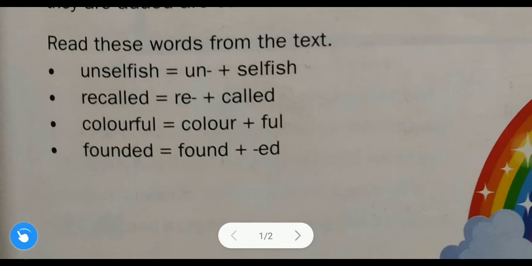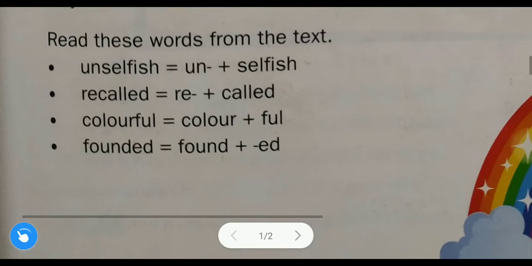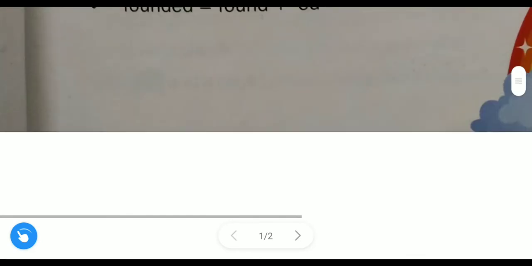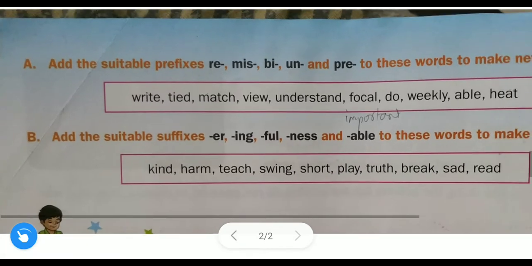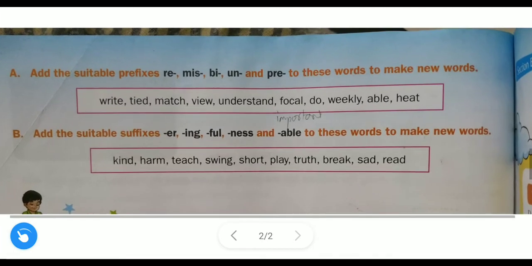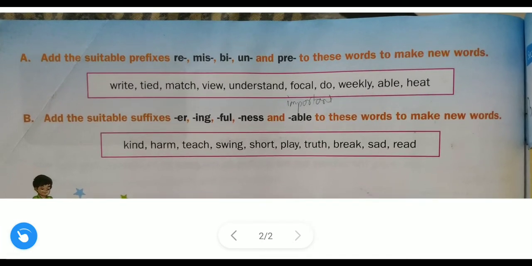You understood? Okay, now let's take this example: found plus this suffix, founded is the new word. Now we will solve this exercise which is given on the next page. See here, the question is like this: add the suitable prefixes.